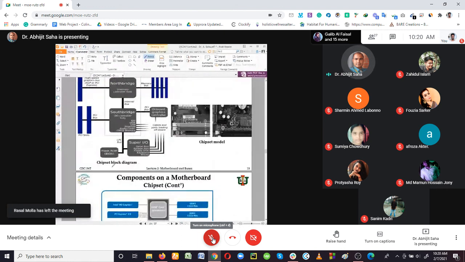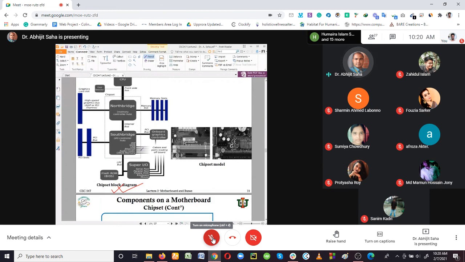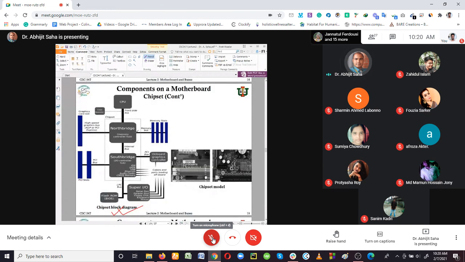This is the most important chipset block diagram. You must make sure that you draw it at home and practice it. This is a very good block diagram that tells us what the motherboard holds and how the motherboard components communicate or are connected with each other. This block diagram tells us how a motherboard, how a computer system, is structured.